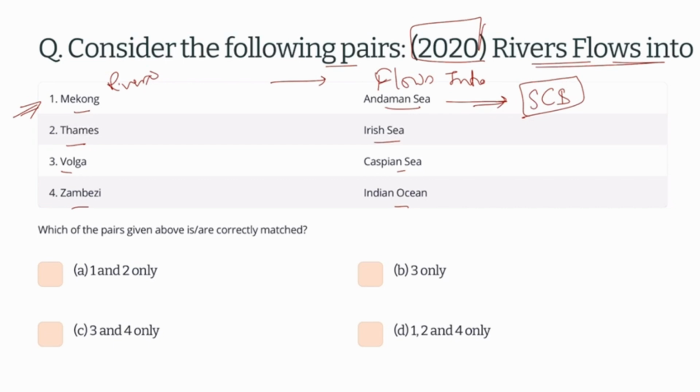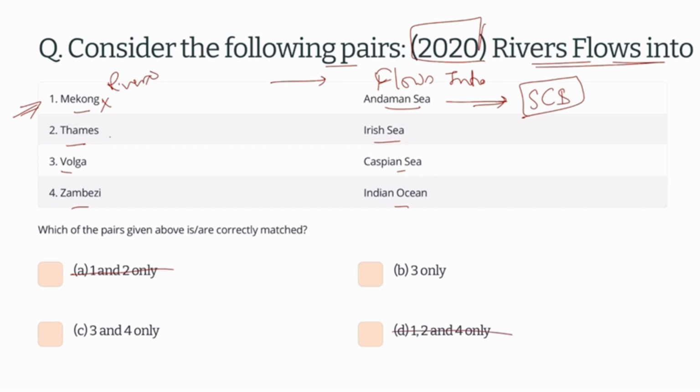Okay, not in the Bay of Bengal, but in the Andaman region. And this Mekong cannot flow into the Andaman Sea. So by this logic, the first pair is not correctly matched. So I will be able to eliminate option A as well as option D.